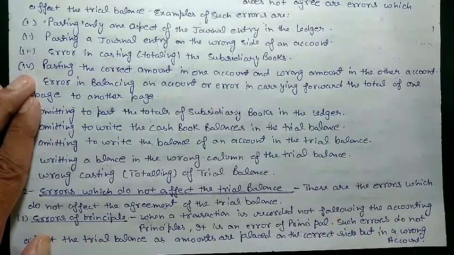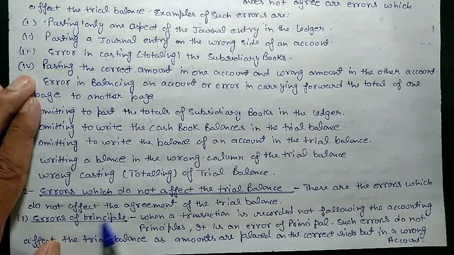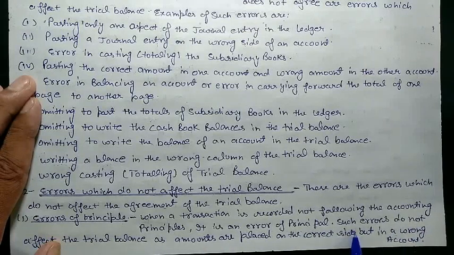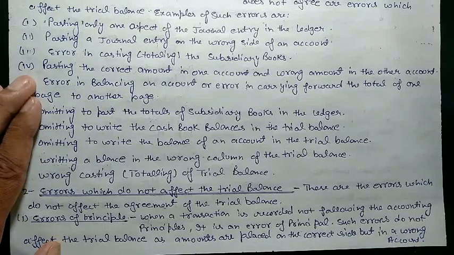Now we have four types of this kind of error. First is error of principle. Second, error of commission. Third, error of omission. And last, error of compensating, or compensating errors. First we will discuss error of principle. When a transaction is recorded not following the accounting principle, it is an error of principle. Such errors do not affect the trial balance, as amounts are placed on the correct side but in a wrong account.